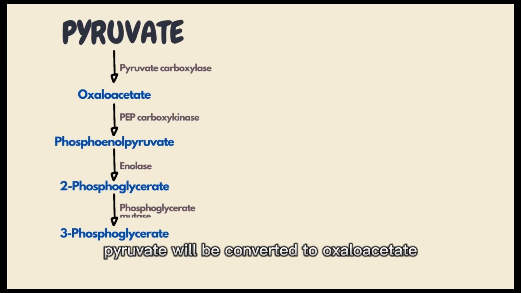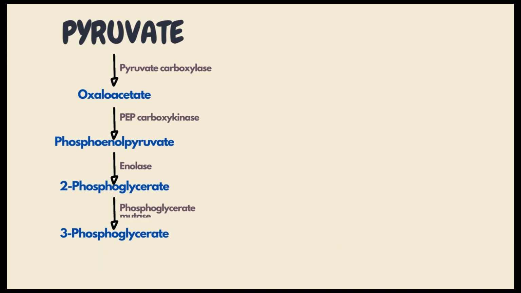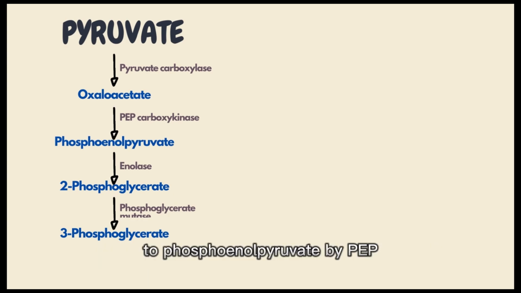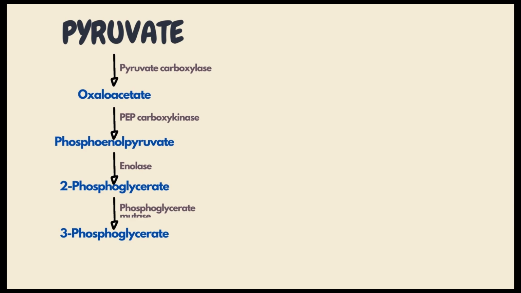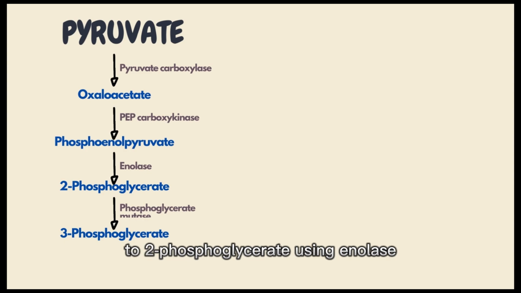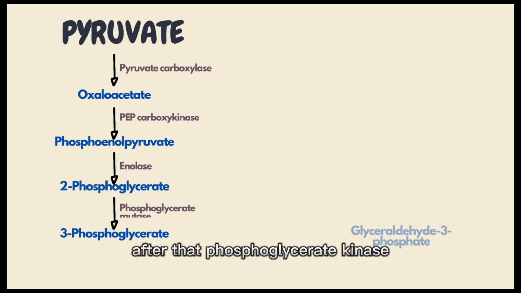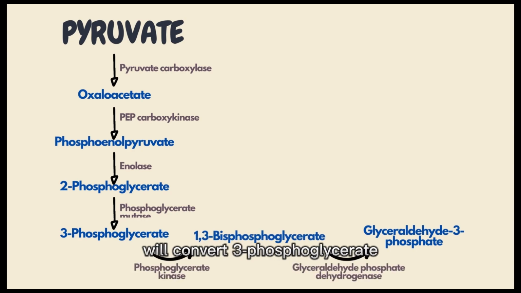In gluconeogenesis, pyruvate will be converted to oxaloacetate using pyruvate carboxylase enzyme. And then the oxaloacetate will be converted to phosphoenolpyruvate by PEP carboxykinase. The phosphoenolpyruvate is converted to 2-phosphoglycerate using enolase. Then, phosphoglycerate mutase will convert 2-phosphoglycerate to 3-phosphoglycerate. After that, phosphoglycerate kinase will convert 3-phosphoglycerate to